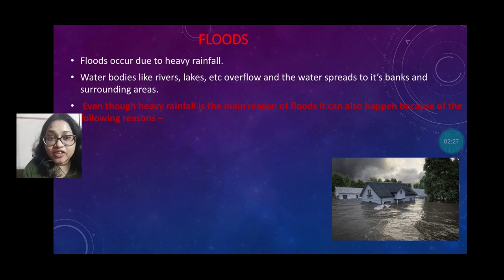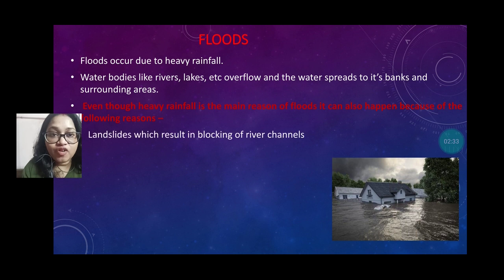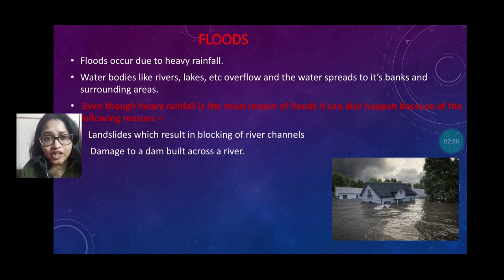Okay, even though heavy rainfall is the main reason for the flood, there are a few other reasons for the flood. Like, number one, landslide. Sometimes if a landslide occurs in any region, and rocks block the river channel, then at that time flood occurs in that region.